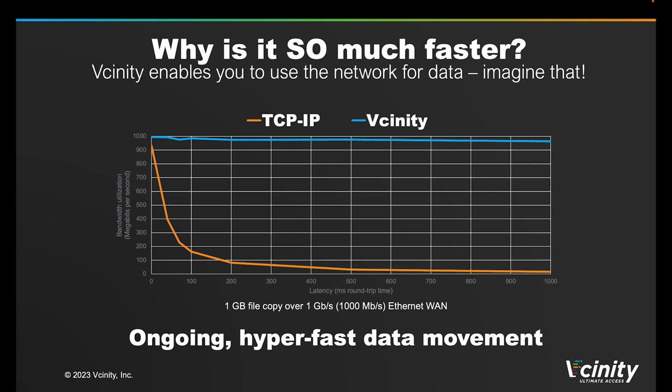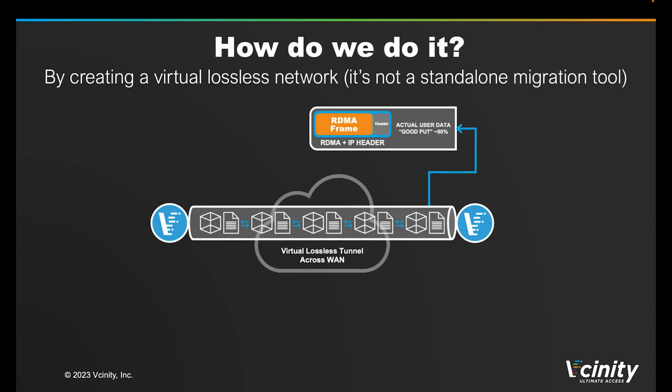This high-performance solution enables an ongoing, hyper-fast data movement tool for our customers. Now let's dig a little bit deeper into how this works. Fundamentally, Vcinity creates a virtual lossless tunnel across a customer's wide area network. We do this with a bookend approach, meaning that each location in the customer's workflow would have some sort of Vcinity node on site. Could be virtual, could be physical, whatever's most appropriate for the customer's requirements.